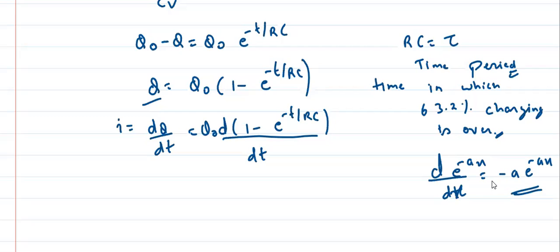This is basic differentiation. NEET students, I am writing this for you guys only. This is the basic formula of differentiation. So what is it? A is 1 by RC. So it will be Q naught by RC, and minus minus will get cancelled, minus minus will become plus, into e to the power minus t by RC.